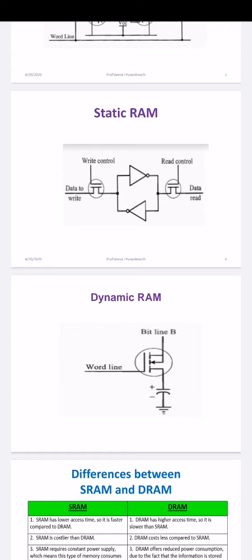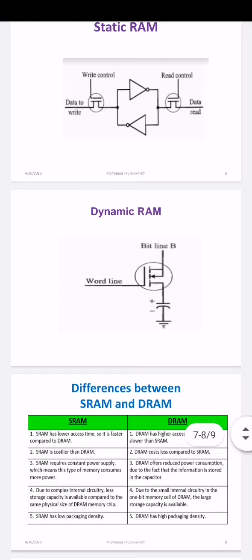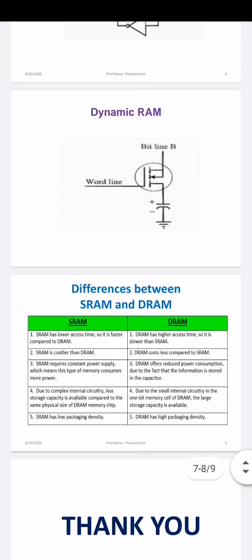Here the MOSFETs act as the gates for incoming and outgoing data. Capacitors act as the bit storage units. In short, we'll see the differences between SRAM and DRAM. SRAM has a lower access time, so it is faster than DRAM. SRAM is made up of 6 MOS transistors, that is MOSFETs, but DRAM is made up of a single MOSFET and a capacitor. SRAM is costlier than DRAM, as we need more MOSFETs here.